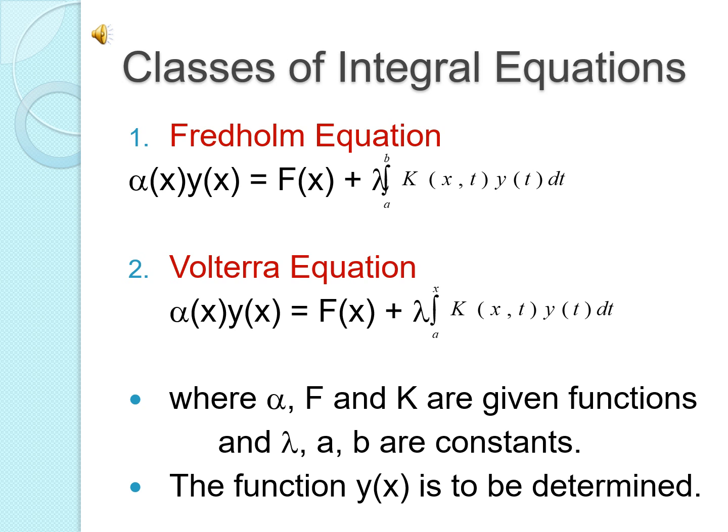Here alpha of x, y of x equal to f of x plus lambda into integral a to b k of x comma t, y of t dt. Here y of t is an unknown function, alpha is a known function, and k is another known function of two variables, which is called the kernel of the integral equation.